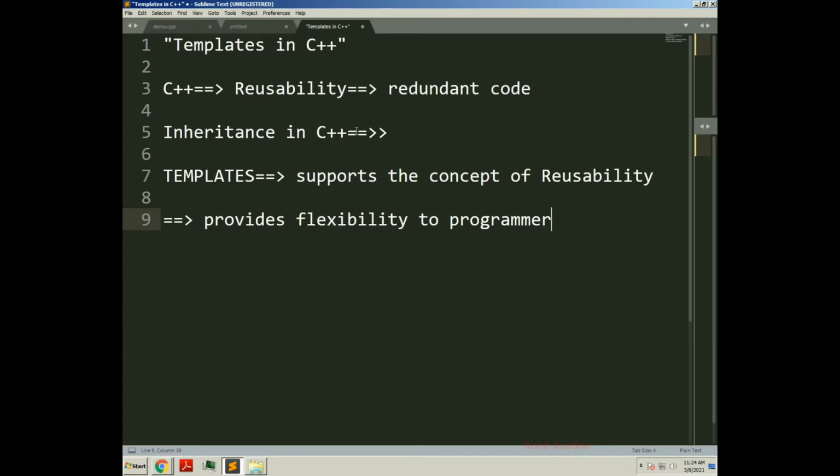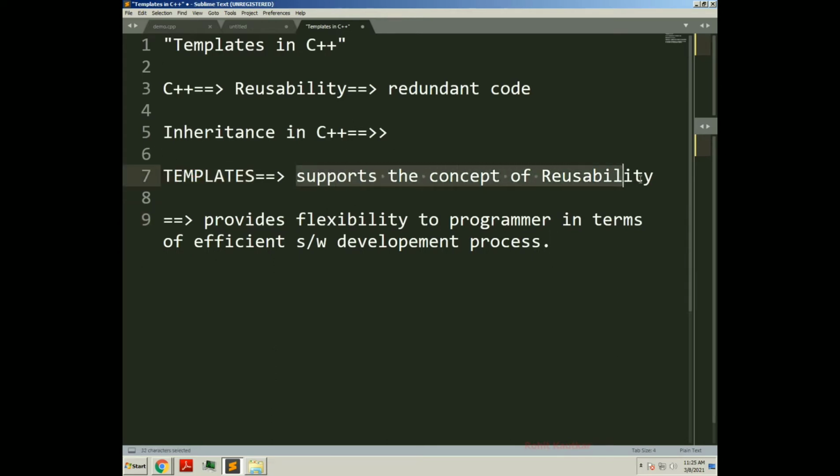in terms of efficient software development process. Templates in C++ support the concept of reusability, so the code can be reused again and again, due to which the redundant code will get avoided and performance of software will get improved. So it provides flexibility to the programmer in terms of efficient software development process.